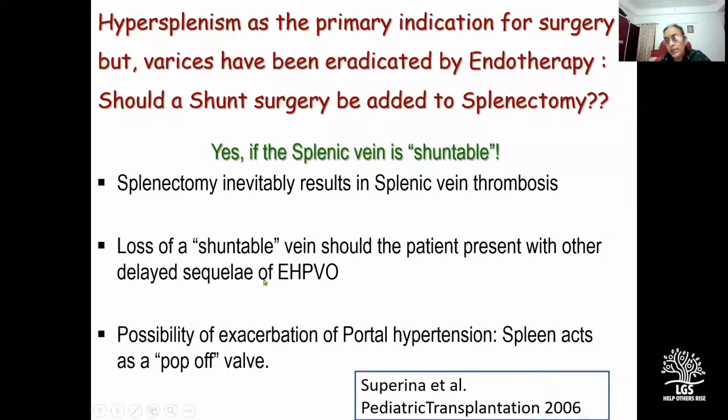Moreover, doing a splenectomy alone without concomitant portal decompression may actually exacerbate portal hypertension, because the spleen acts as a pop-off valve and it bears the brunt of raised portal pressures by continuous enlargement. And therefore, in the presence of a shuntable anatomy, splenectomy alone should be strongly discouraged.